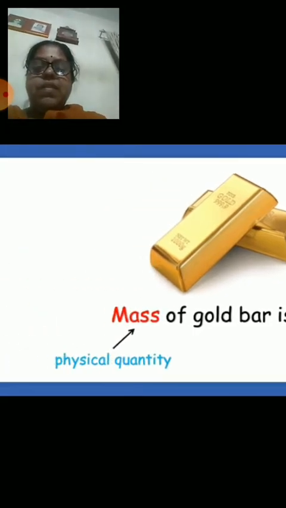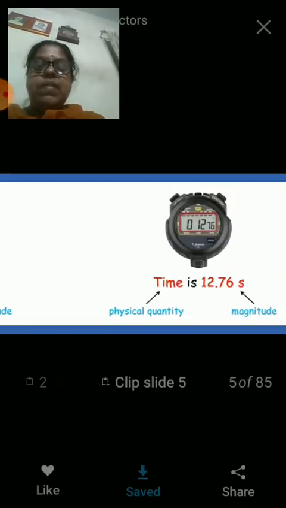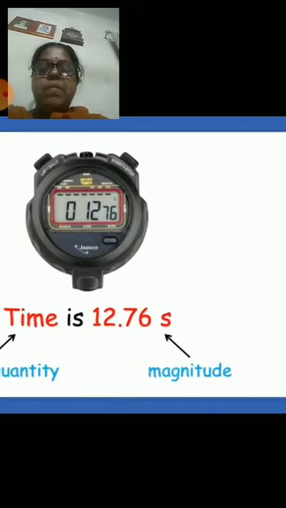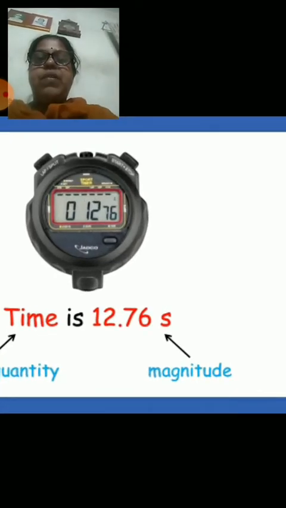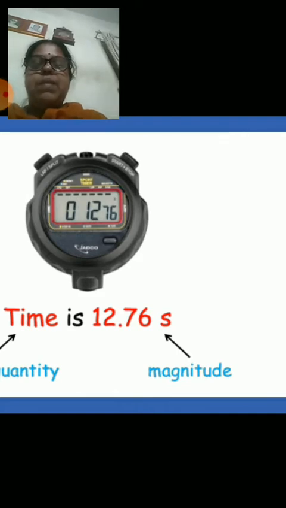So mass is a physical quantity. Next, this is something you normally come across if you are involved in sport activities. This is a timer, and some of you may have a digital wristwatch. The display panel on a digital wristwatch shows this type of reading.